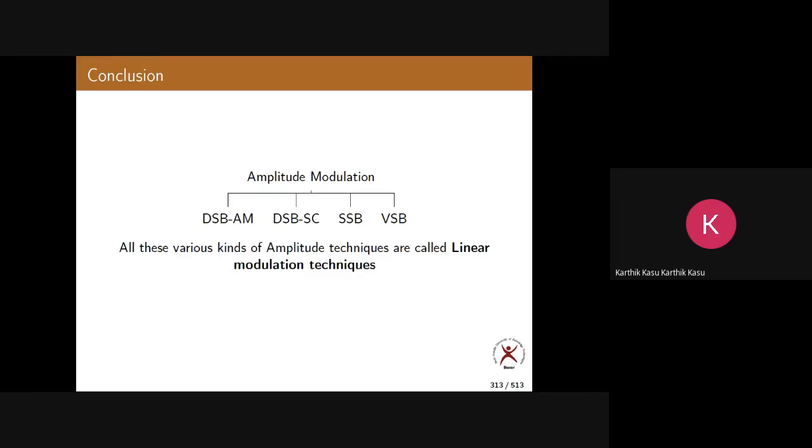You find out why they are called linear modulation techniques. This is about one aspect of modulation, that is called amplitude modulation. These are the four varieties of amplitude modulation, and they are all called linear modulations. Why are they called linear? You find out.